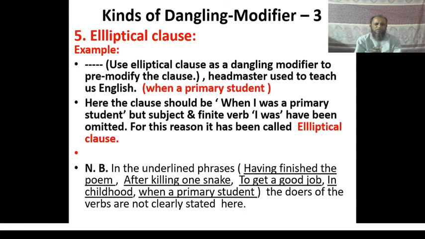Look at the sentences. In the underlined phrases or clauses, having finished the poem, after killing one snake, to get a good job, in childhood, when a primary student, in all these phrases and words, the doers of the verbs are not clearly stated here. For this reason, these modifiers are called dangling modifiers.